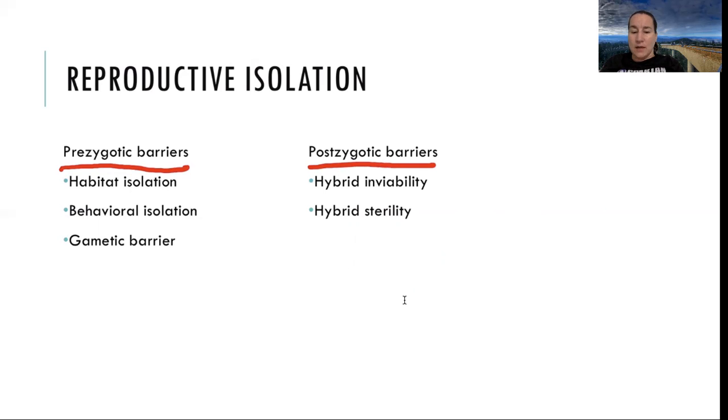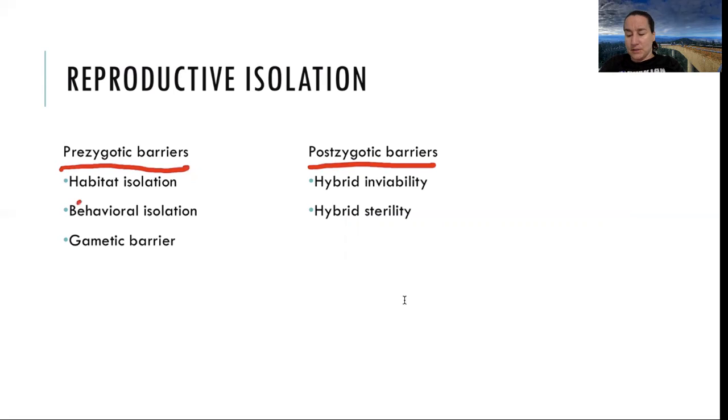In our prezygotic barriers, we may have temporal isolation, different breeding times. It is just now starting to have cricket frogs outside of my basement window at the pond in the backyard. The cricket frogs are starting to sing right now. They breed really early in the season, as opposed to the bullfrogs and the leopard frogs that will be breeding later on when it gets much warmer. So temporal isolation is the timing of the breeding season.